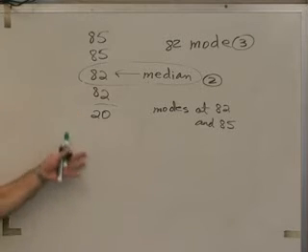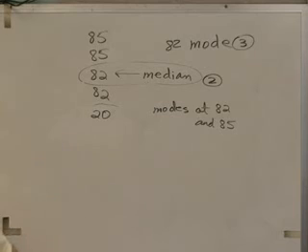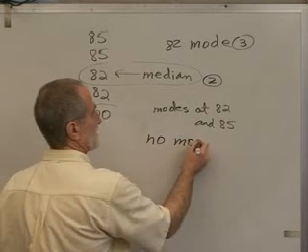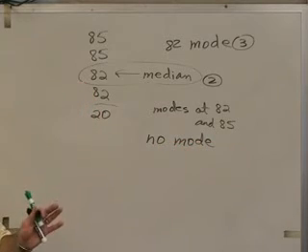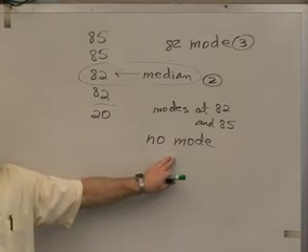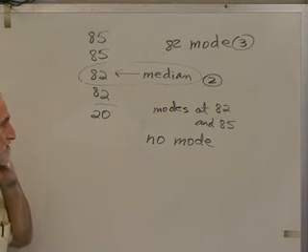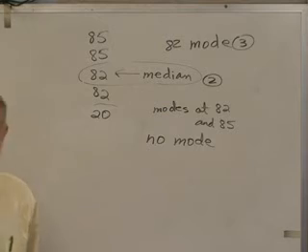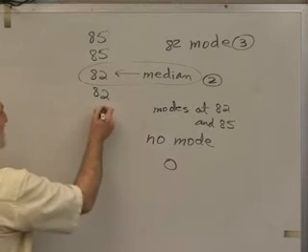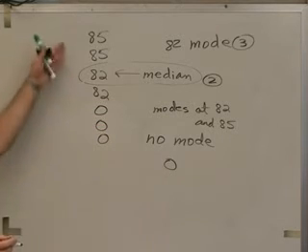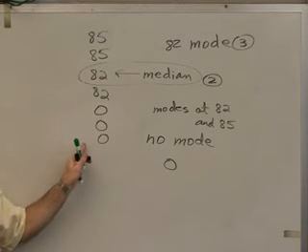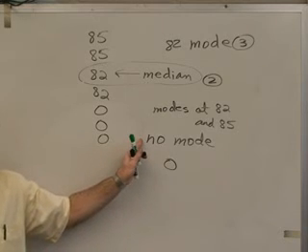Also, let's say every value occurred twice. You had 100 values and they all occurred twice or they all occurred once. Then we would say no mode. Okay? If no value occurs more often than any other value, there is no mode. Now, be careful in using this term because no mode is different from saying 0. Because a 0 mode would be a situation like this, where we had 7 scores and we made 0 more often than anything else. That would have a mode of 0. And that's different from saying it has no mode.